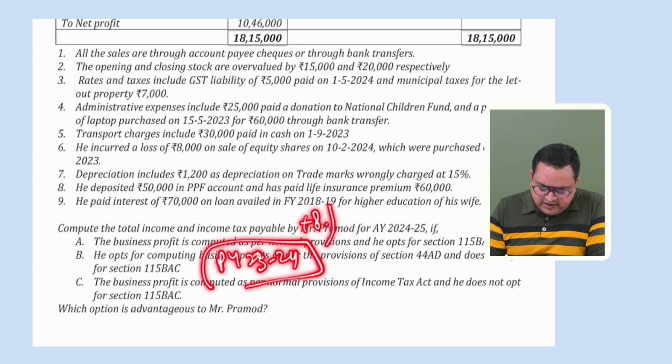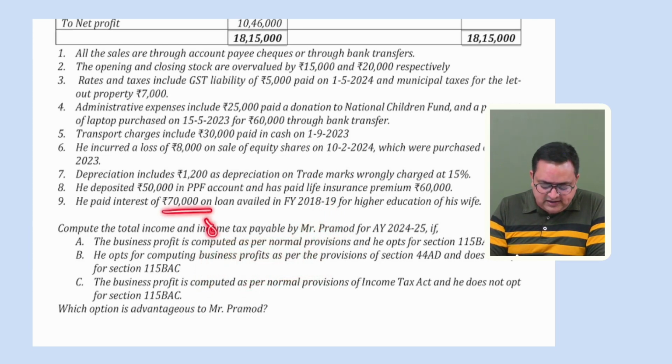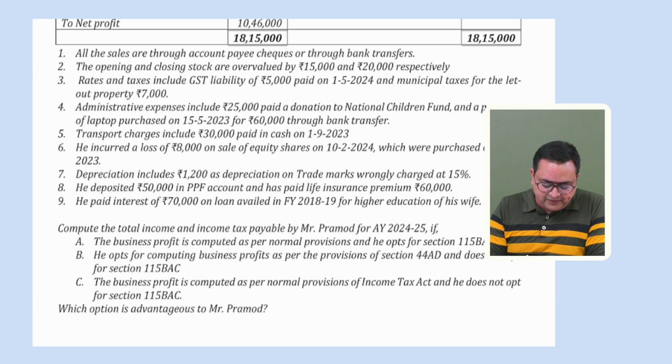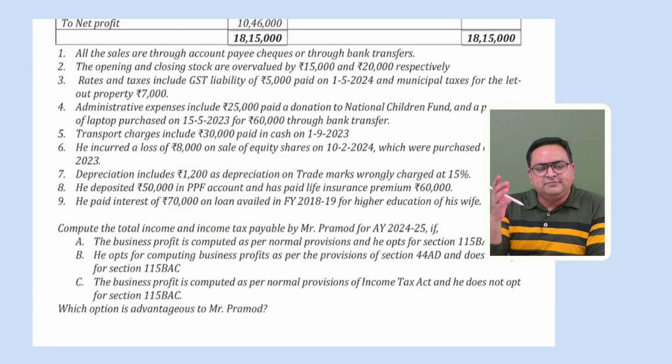So if you calculate, I don't think that 8 years has elapsed. 8 years has not yet expired. So yes, now 80E would be allowable while computing your income under point number B and C, not in point number A, because in point number A, 80E is not allowed, right? That is the default tax regime. So 70,000 is allowed because that 8 years period is not yet expired, correct?